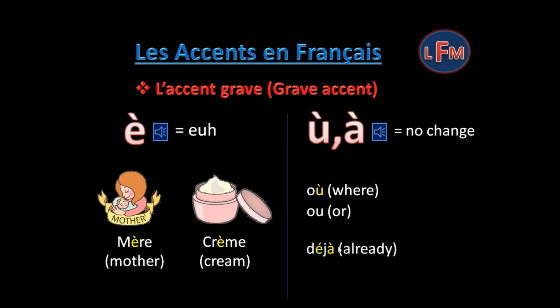Another word with accent grave over A is déjà. In this, first we have accent aigu over E, which is pronounced as A, and there will be no change in the sound of A, which has an accent grave over it. So it is pronounced as déjà, which means already.